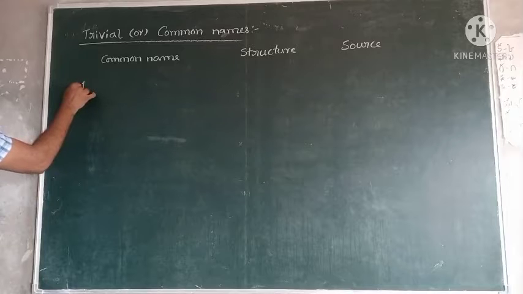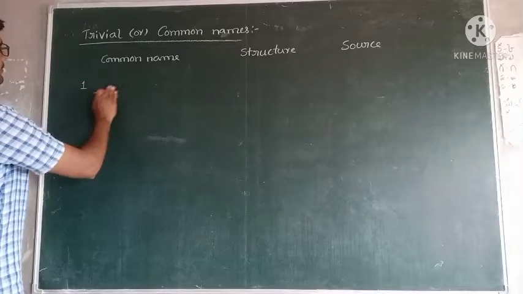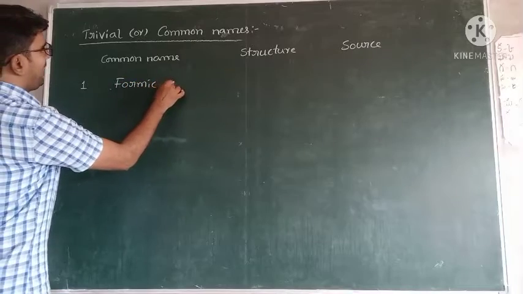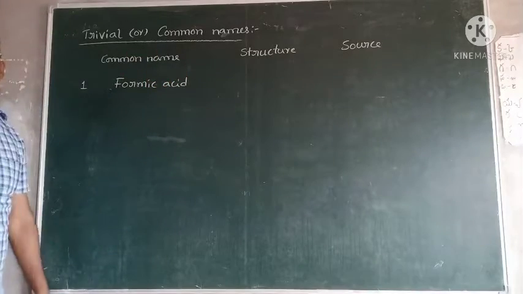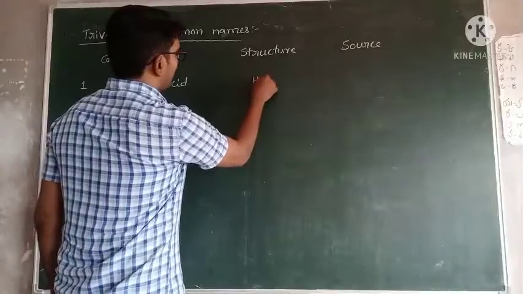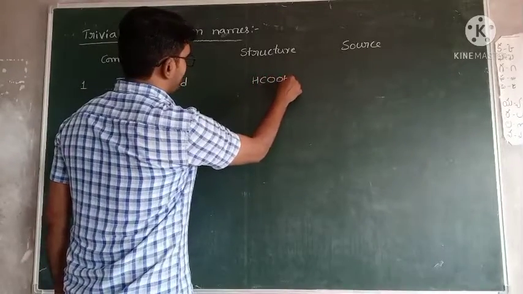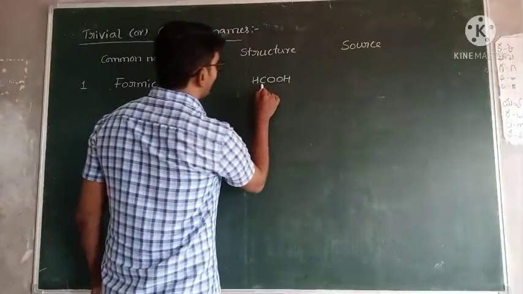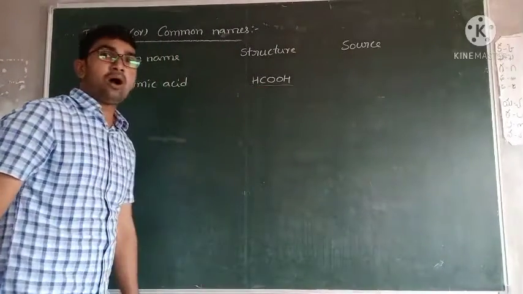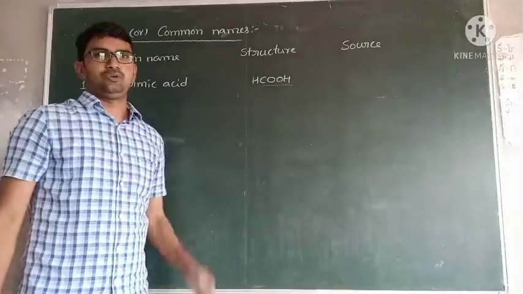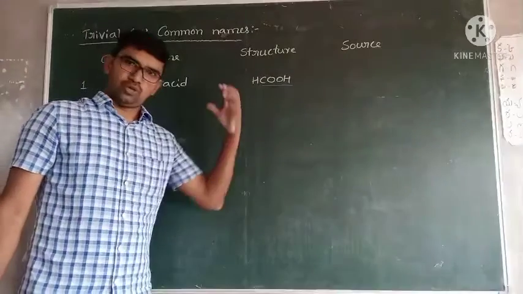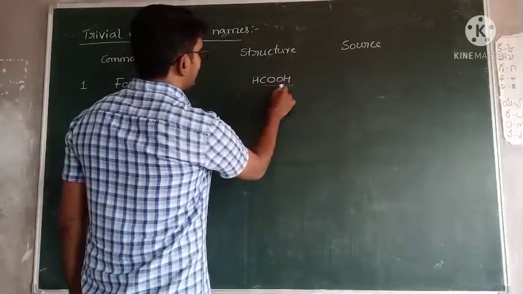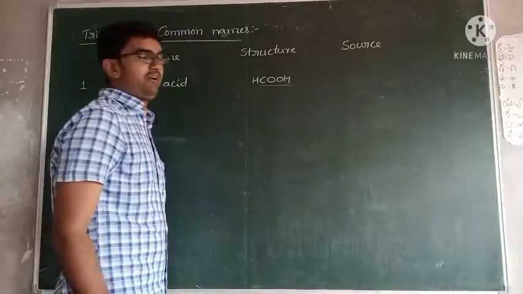First one, formic acid. Formic acid structure is HCOOH. Generally, this COOH is the carboxylic acid functional group. We will discuss the total list of functional groups in the next video. So COOH is the carboxylic acid, one of the functional groups.